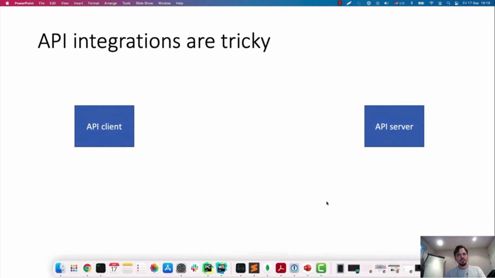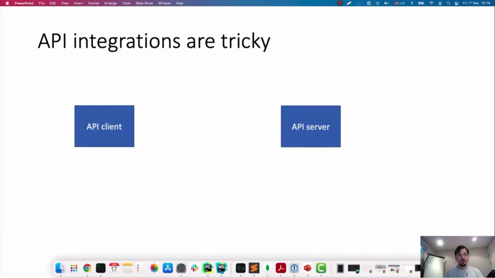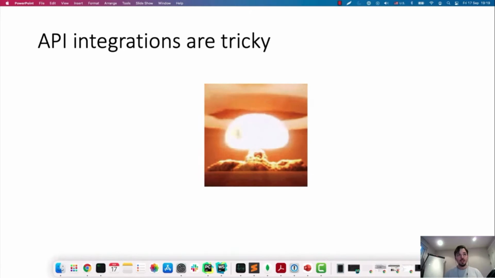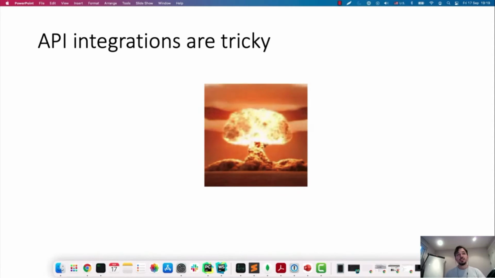Now, why are API integrations so tricky? Well, let me illustrate this complexity by showing you the typical situation that I often find when I'm working with a client on an API integration. So typically, we will have a team working on the API server, and at the same time, we have a team working on the API client. Once work is done, at some point, we release the server, then we release the API client. We get the client talking to the server, and from the very first moment, the API integration typically fails.